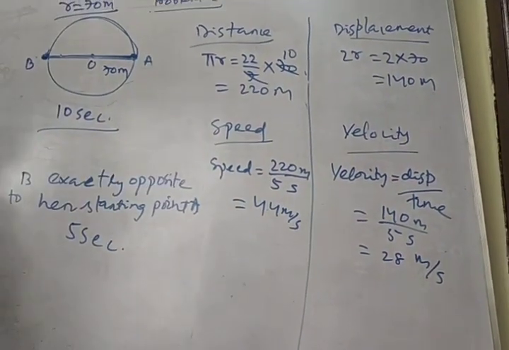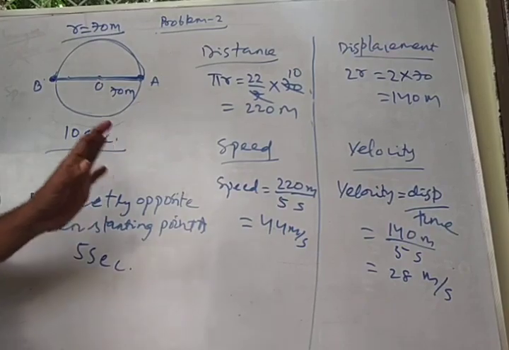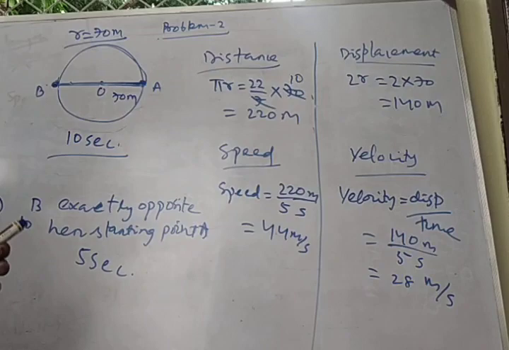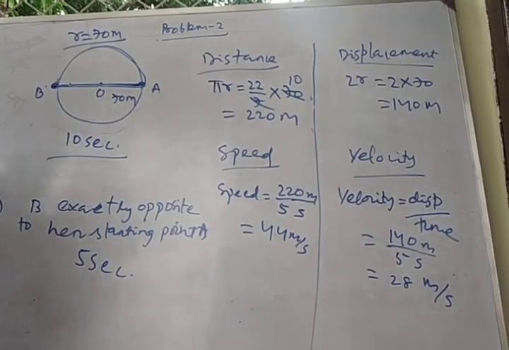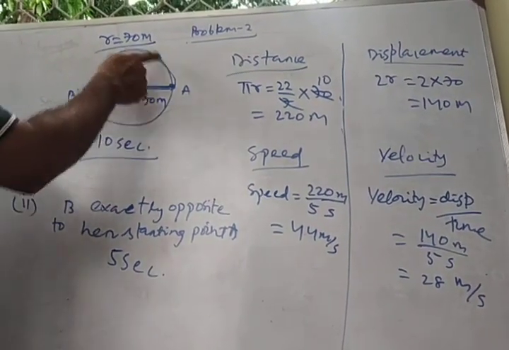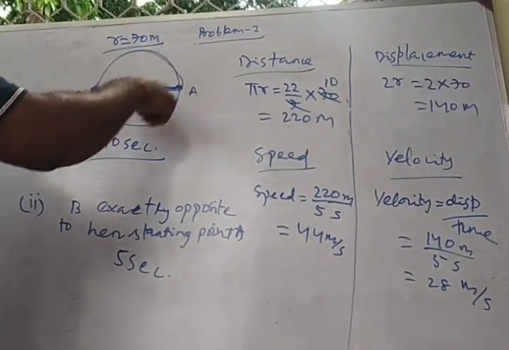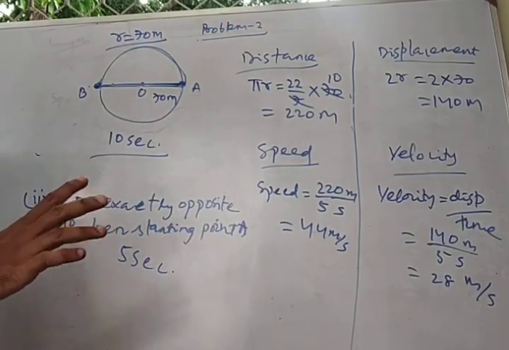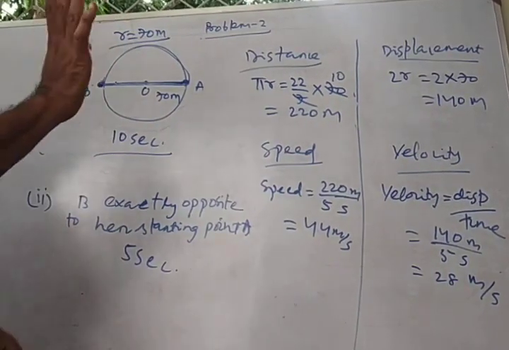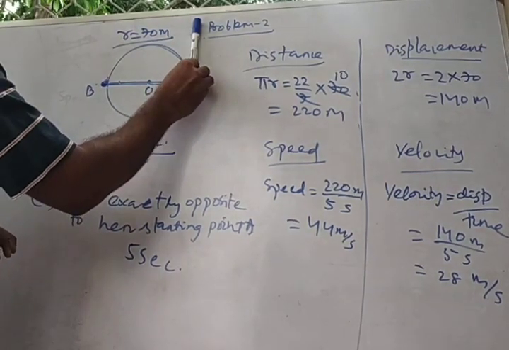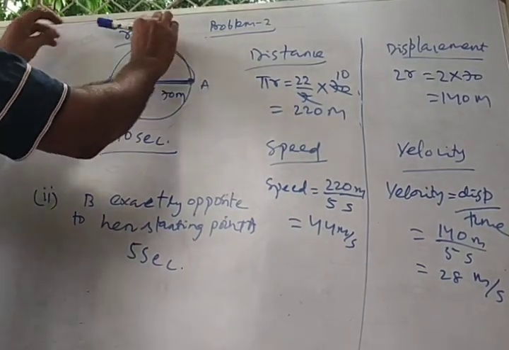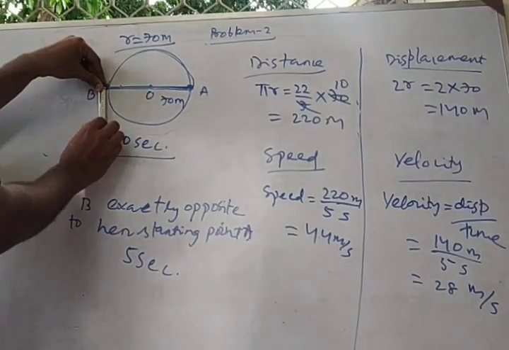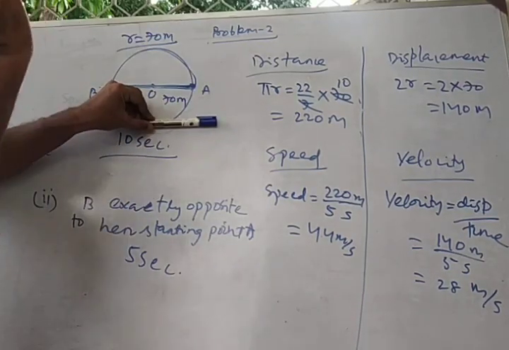So we have calculated distance, displacement, speed and velocity, and all of you are thorough about what is distance, displacement, speed and velocity. In my future videos I will discuss more problems, but just understand the physics behind this. When a body is moving in a circular path, it is generally going with a uniform speed, meaning its speed remains constant, but its velocity is always changing. At each point on the circle, the velocity is along a different direction.